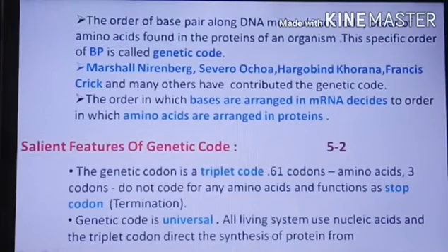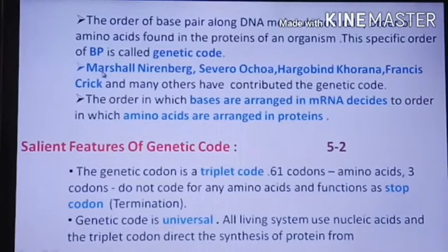The order of base pairs is what is called the genetic code. Okay, so that is 4 bases. The genetic code is nothing but the 4 bases in the nucleotide representing one triplet codon. That one triplet codon denotes one amino acid, and that is called the genetic code. Otherwise, we call it a coding language, like triple U or AUG. That coding language is called the genetic code.